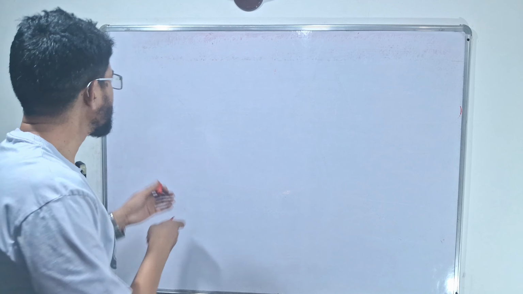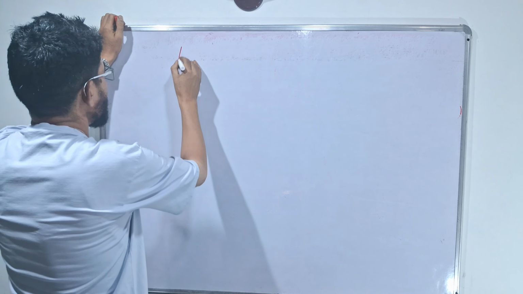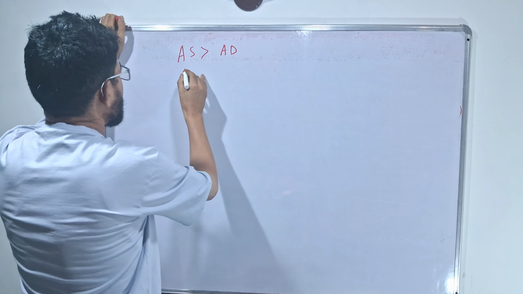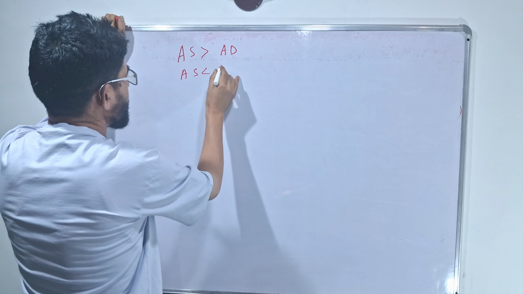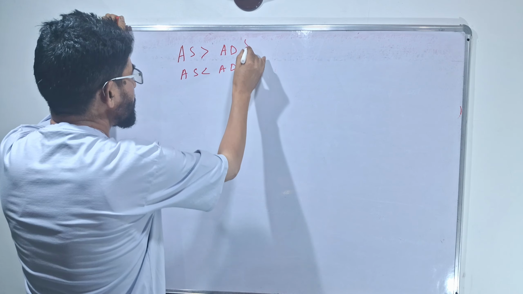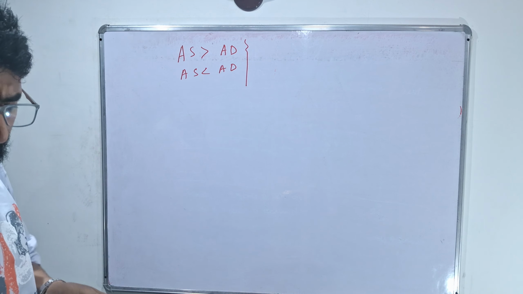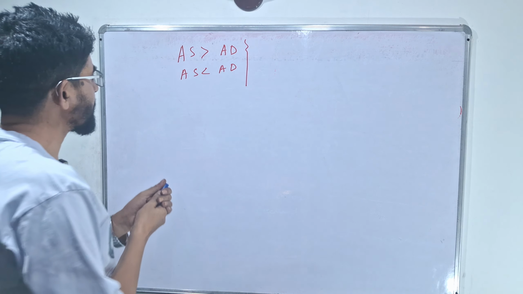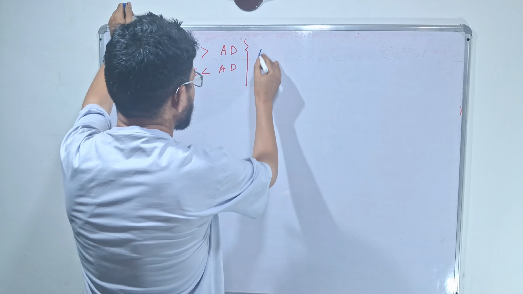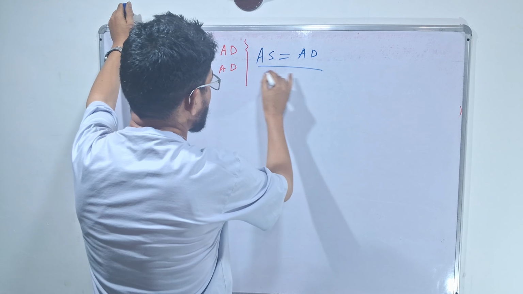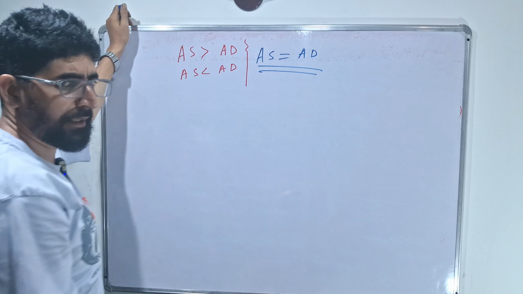Generally, excess supply, meaning when aggregate supply is greater than aggregate demand, or aggregate supply is less than aggregate demand, these are two critical situations happening in an economy. As in the previous lecture, I discussed when aggregate supply is equal to aggregate demand, equilibrium happens in an economy.